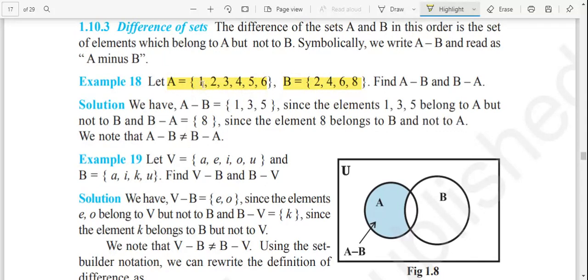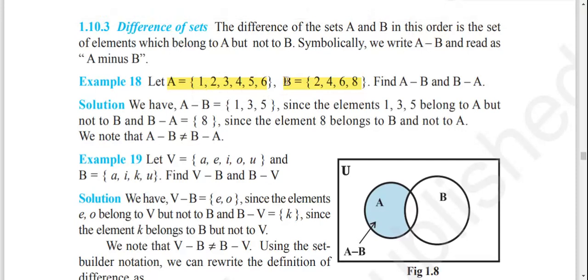If you look at 1, it is not in B. So A minus B includes 1. If you look at 2, it is also in B, so it is not in the difference. Then we have 3 in A, and you will not find 3 in B, so 3 is in the difference.